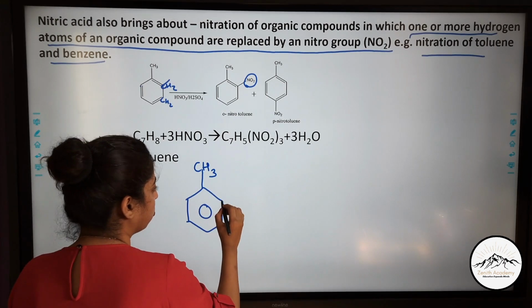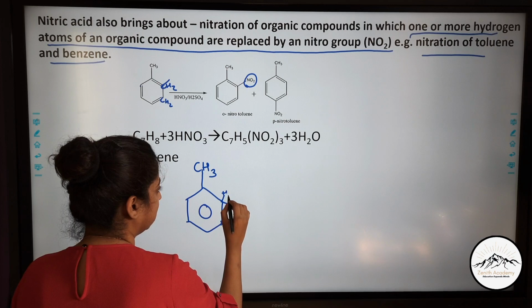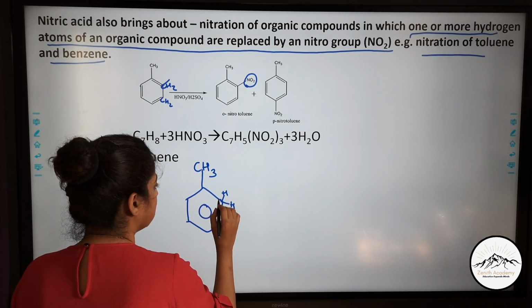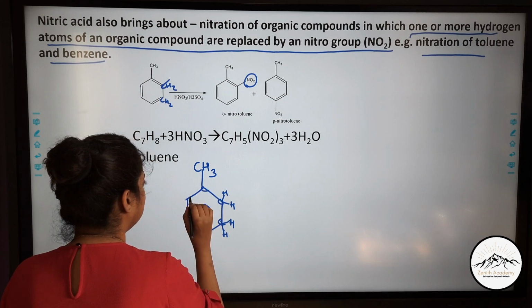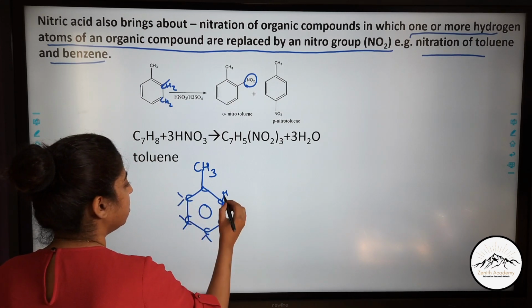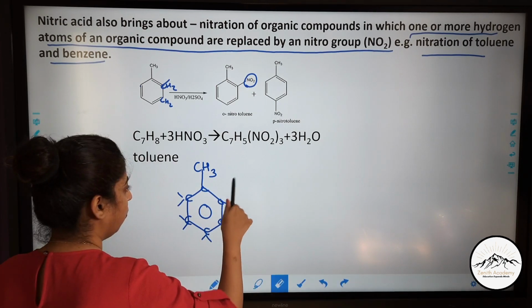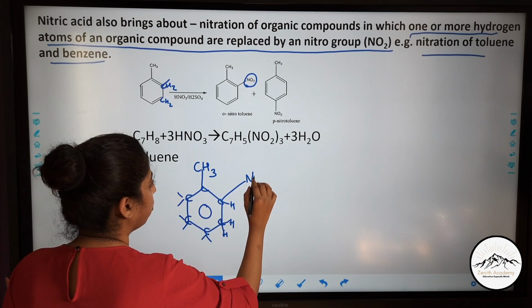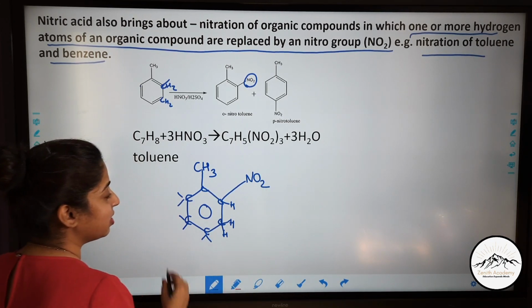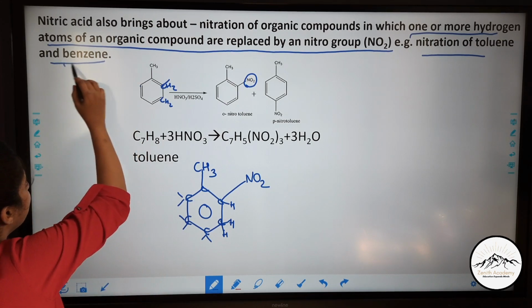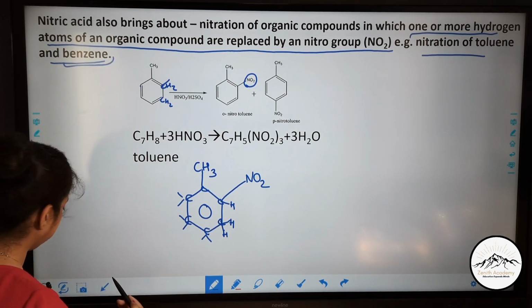Now, everywhere on the ring there are hydrogens. If one of the hydrogens is replaced, one hydrogen goes off and a nitro group is attached. Then this is nitration, so this is nitration of toluene. In a similar way, benzene nitration also happens.